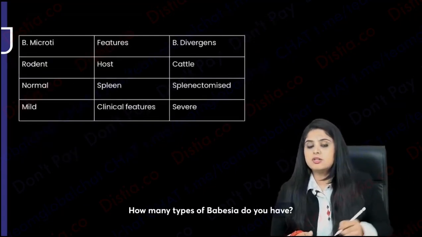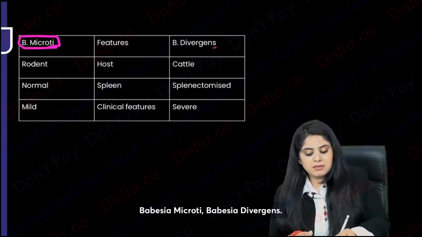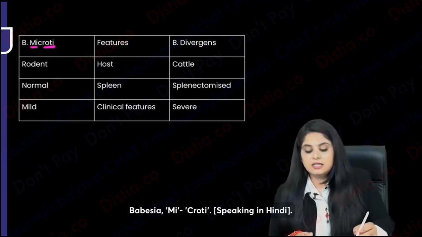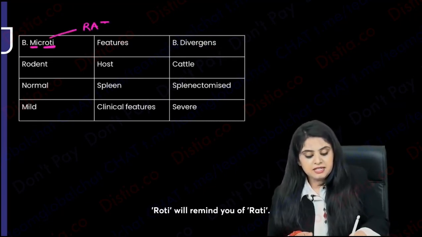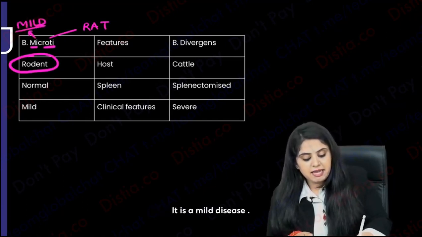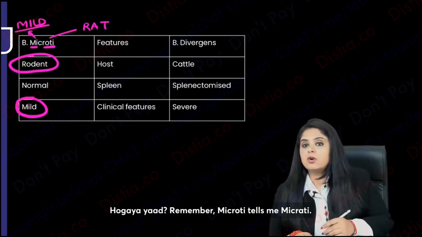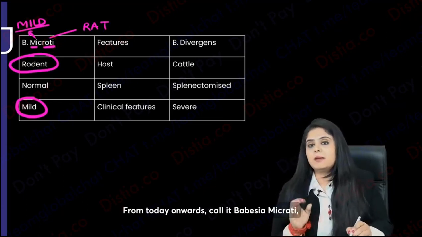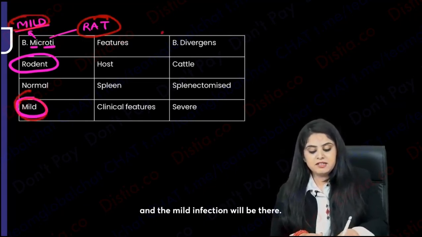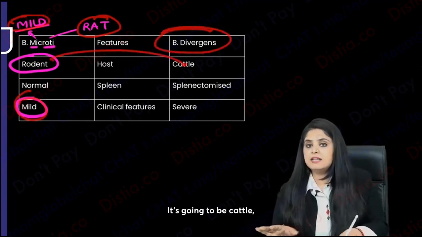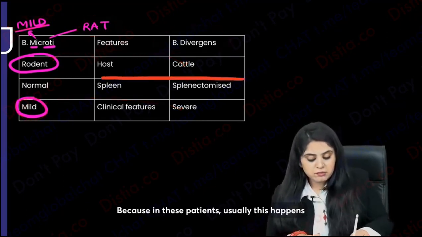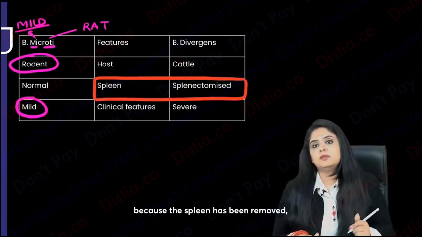How many types of Babesia do you have? Babesia microti, Babesia divergens. How will you learn it? Separate them out. Micro will remind you of ratty, meaning the host is going to be a rodent. And the mi will remind you of mild. It is a mild disease. Remember, microti tells me micrati. From today onwards, call it Babesia micrati because it's going to occur in the rat. And the mild infection will be there, whereas Babesia divergens is different. It's going to be cattle and it's going to be a very severe infection. And please remember, why is it so severe? Because in these patients, usually this happens because the spleen has been removed.